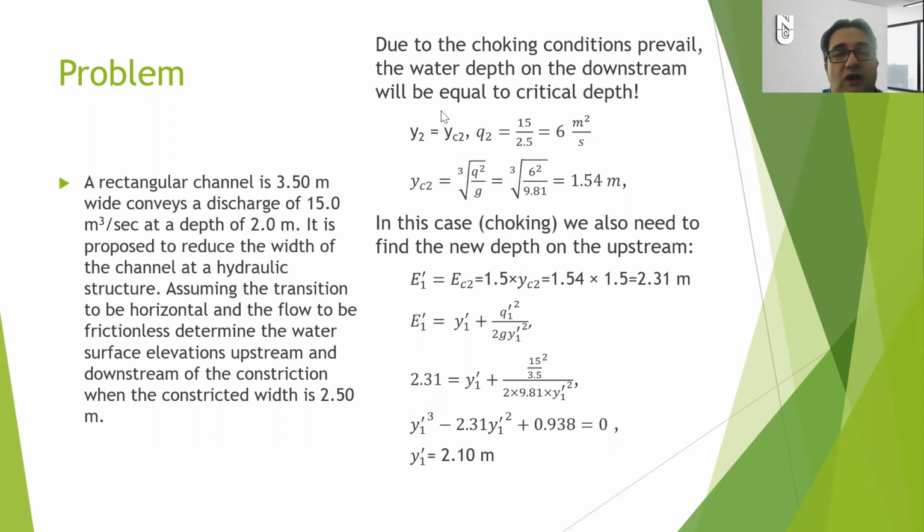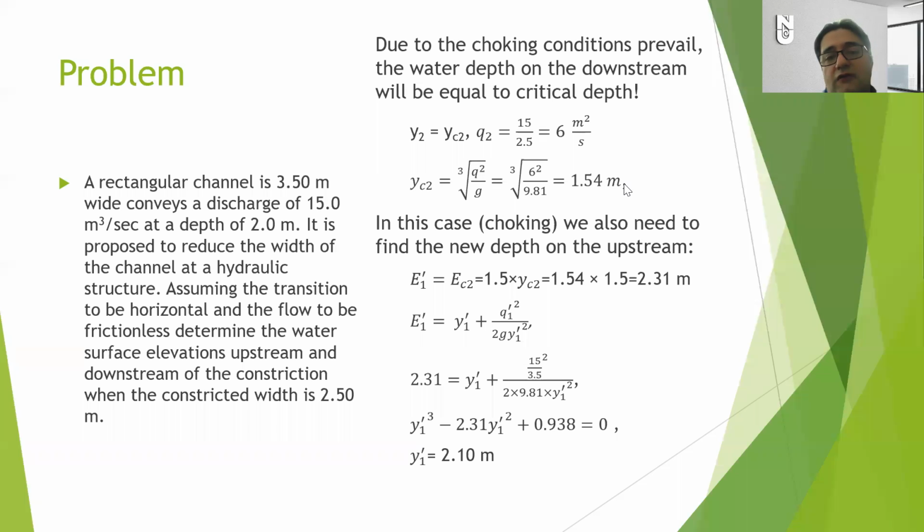Let's calculate the depth on the right side. This is the Q2 value on the right side. It is 15 over 2.5, and it is 6 square meter per second. And look at that, this is not cubic meter, this is square meter. It is the q value. I explained it several times in the earlier parts. Then the critical depth on the right side is supposed to be 1.54 meters.